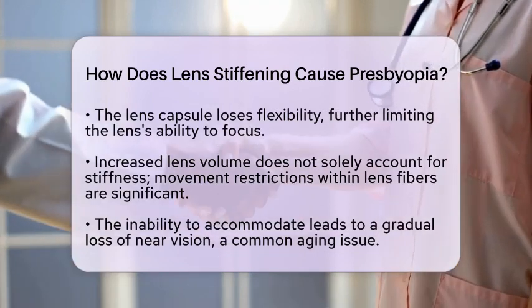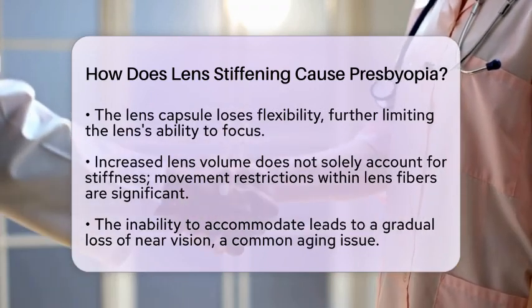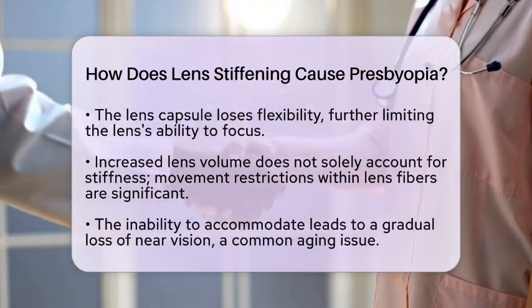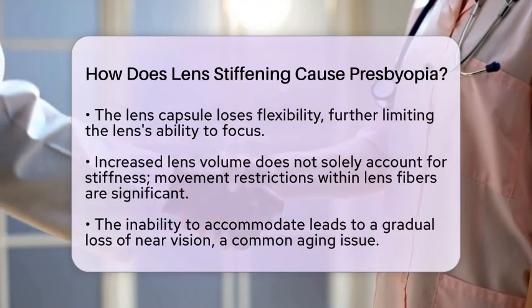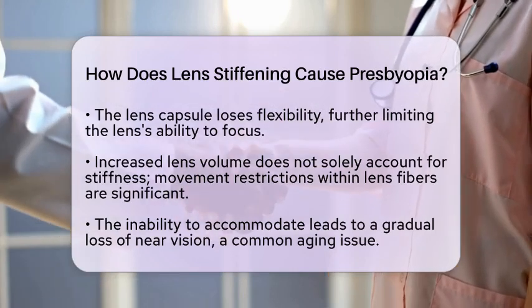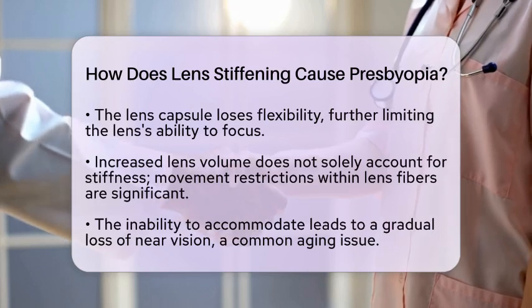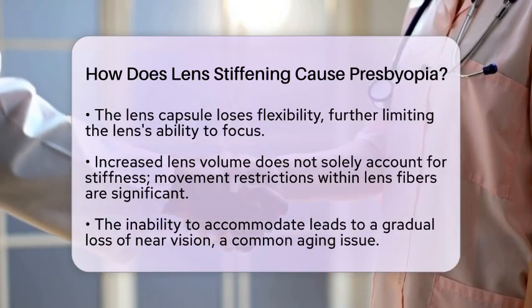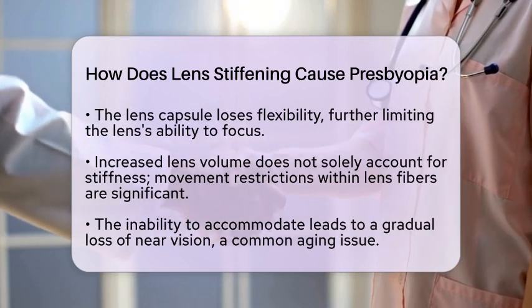Interestingly, while the volume of the lens increases as we age, this alone does not explain the stiffening. Instead, restrictions in movement within the lens fibers and other molecular changes play a more crucial role in the loss of elasticity. As the lens becomes stiffer, the eye loses its ability to accommodate, which means it cannot focus on near objects as easily. This progressive loss of near vision is a normal part of aging and affects nearly everyone to some degree. Researchers are exploring various treatments to help reduce lens stiffness or restore its flexibility.